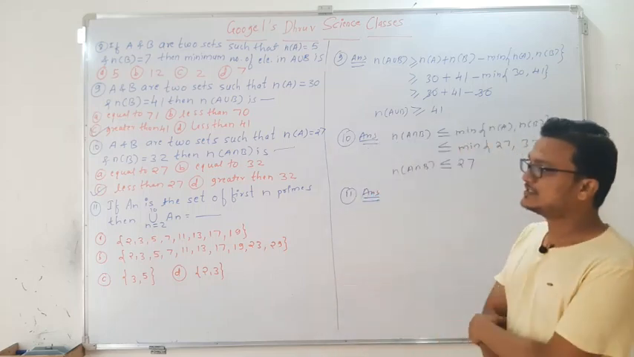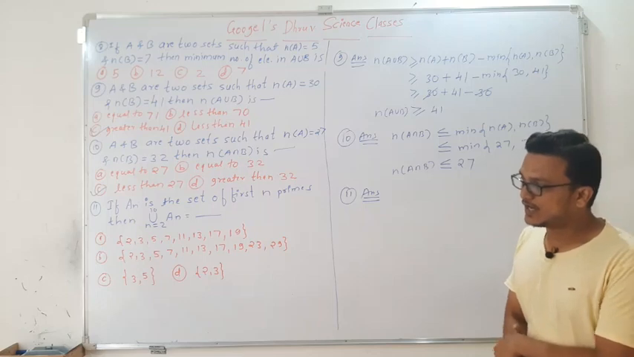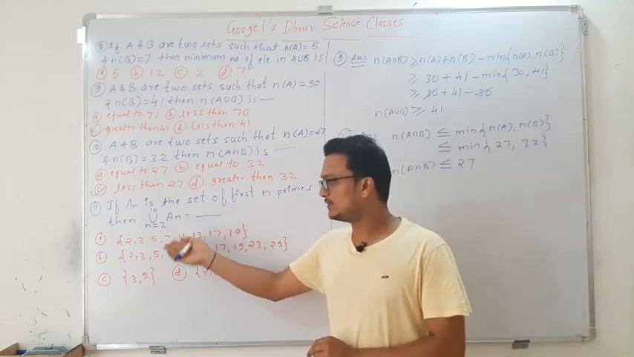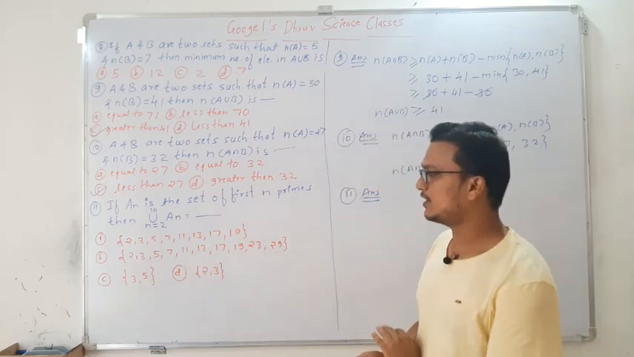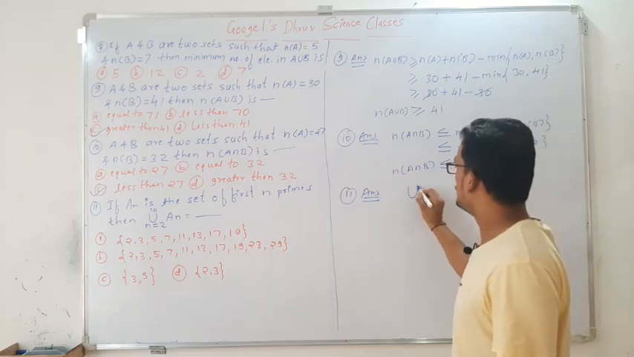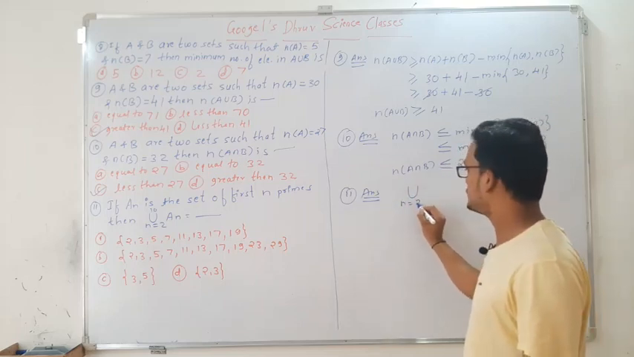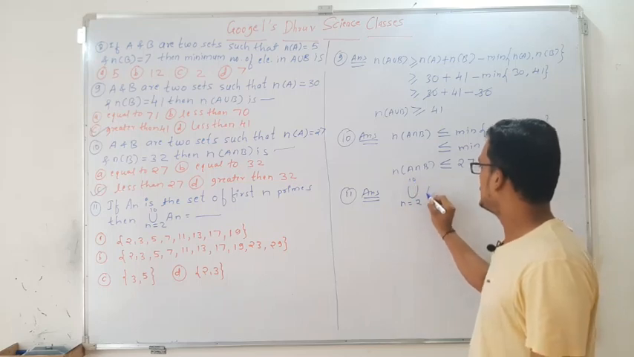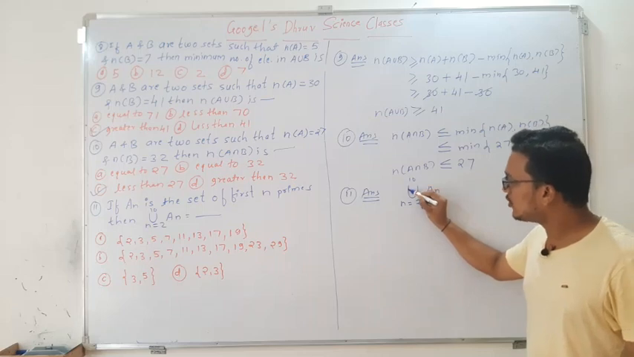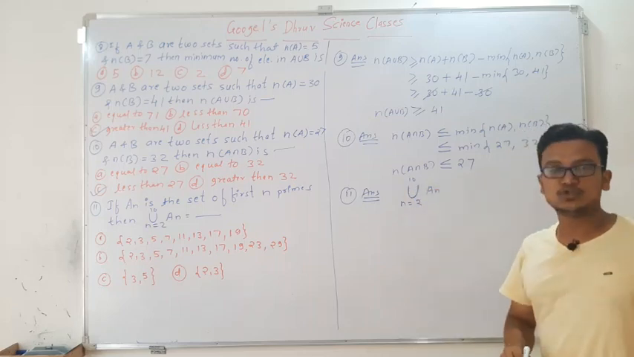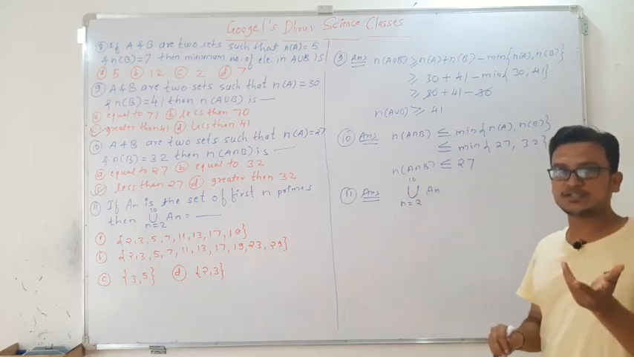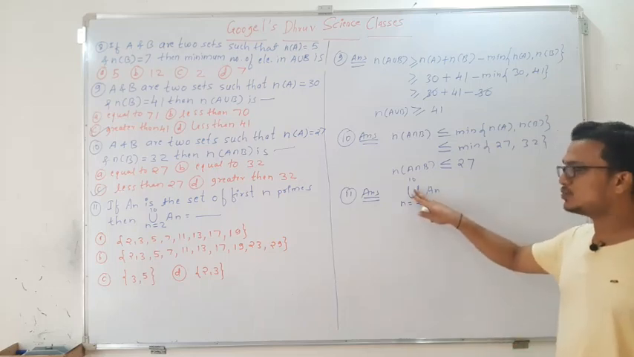In this 11th question we have to find the answer, what will be the option here, A, B, C or D. Then how to find that? See, what they have given is the union over n equals 2 to 10 of An, right? So here we have the union operation. Union means maximum. If it is intersection, then we take minimum, right? So union means maximum.